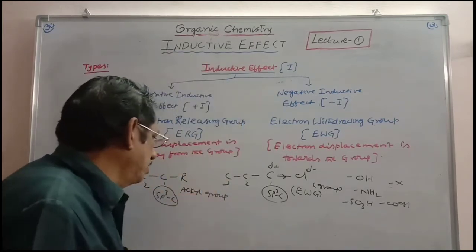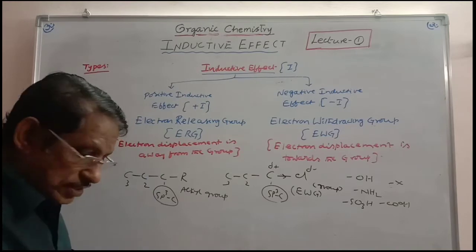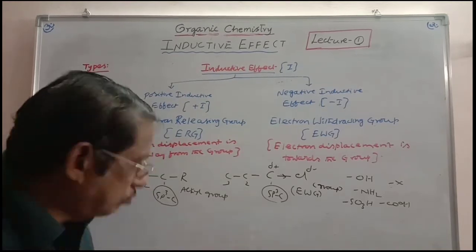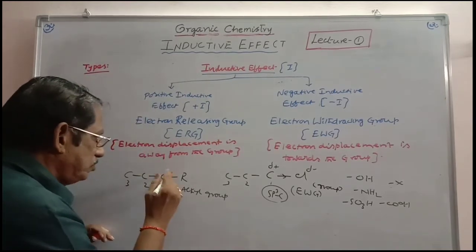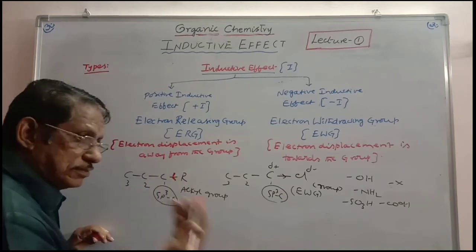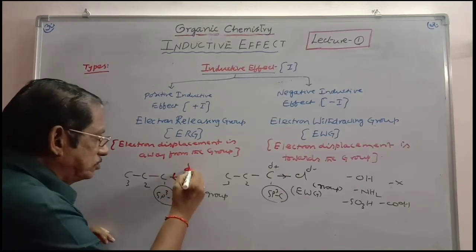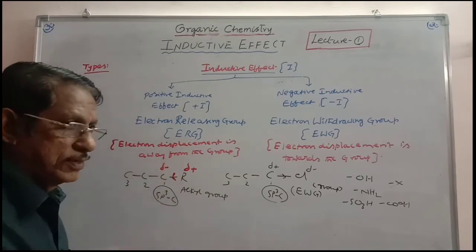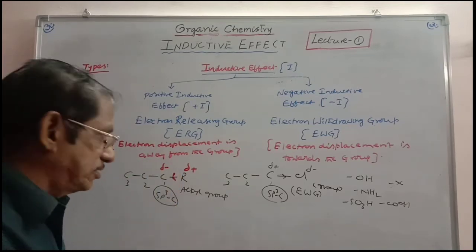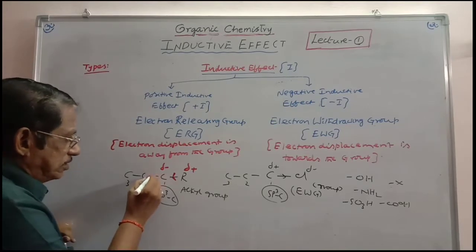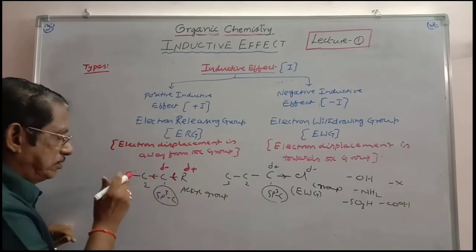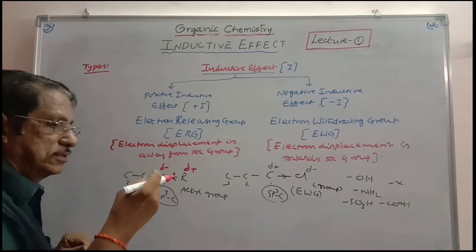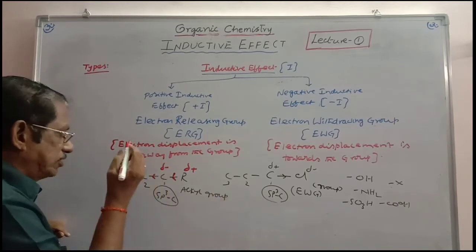So this R is the alkyl group. This releases the electron cloud towards carbon, and thereby R gets partial positive charge. With the same magnitude, carbon gets partial negative charge. When C1 carbon is having more electron density, it pushes the electron cloud towards the C2 carbon, and thereby C2 is made slightly more electron rich.